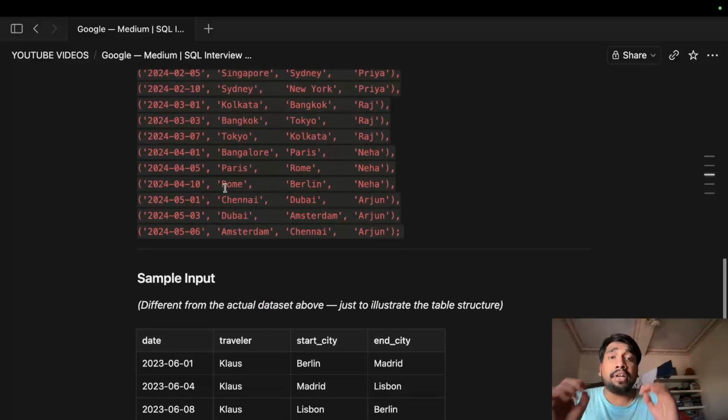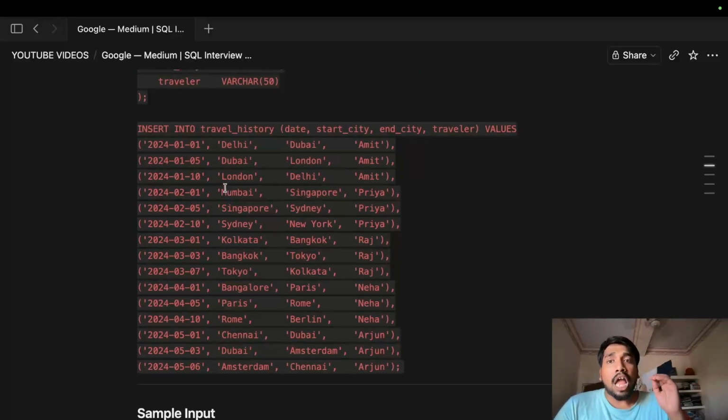And I would request you this as well, that before seeing my solution, please put these create and insert statements in and try this question by yourself so that you have an idea about how to approach it. Even if you are not able to solve this question, that won't be a problem. But if you put in all your ideas into solving this question, and after that you watch the solution, then you will have a much clearer understanding.